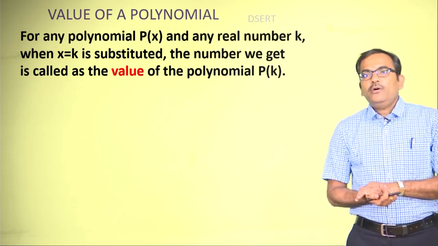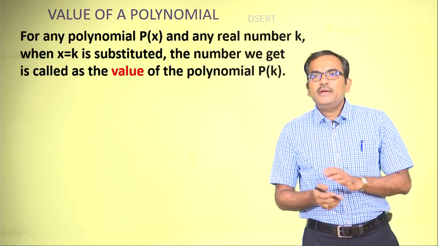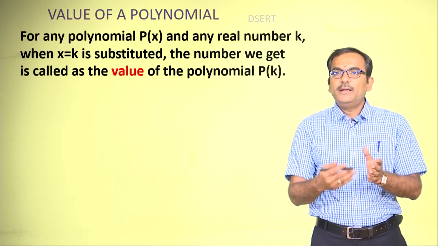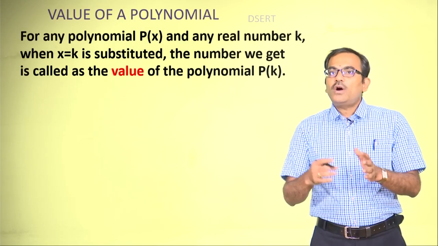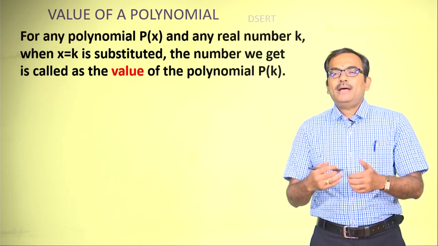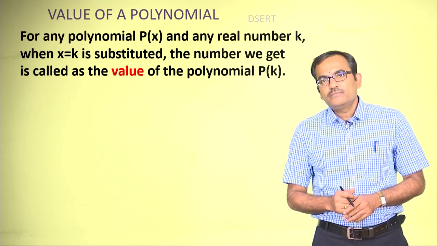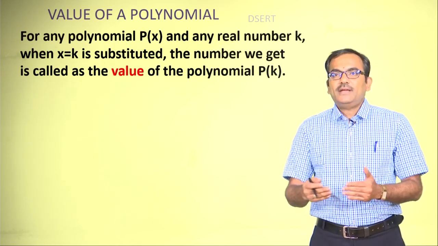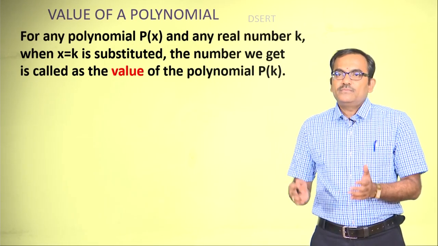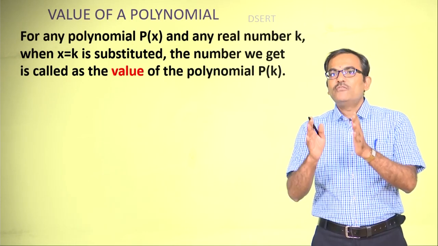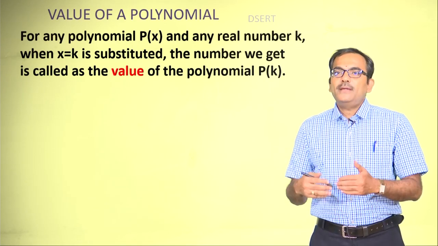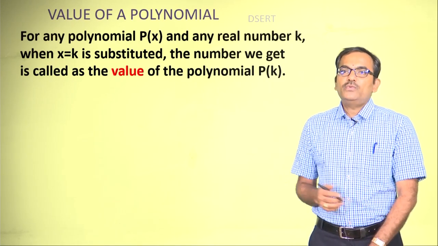When the polynomial is written, it will be in terms of x, and when x is replaced by a real number, it will no longer be a polynomial; rather, it will be a simple mathematical statement of numbers with plus and minus signs. So, definitely we end up with a number. That number we call the value of a polynomial. To understand this in a better way, let us look at a few examples.